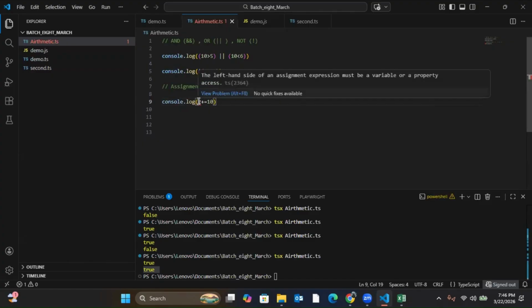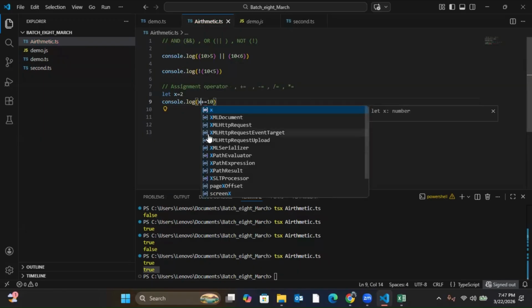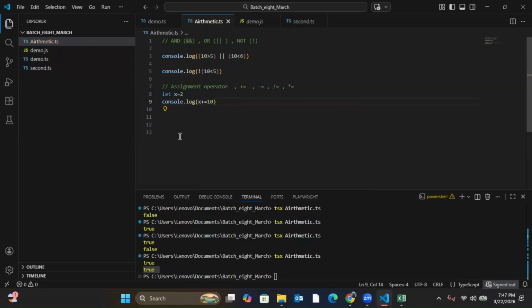If I write 2 plus equal 10, it is telling me the left hand side of an assignment operator must be a variable or a property access. I cannot give a value directly here. I have to create a variable, let x is equal to 2. Then I can use the assignment operator with a variable only. I can use x plus equal 10.